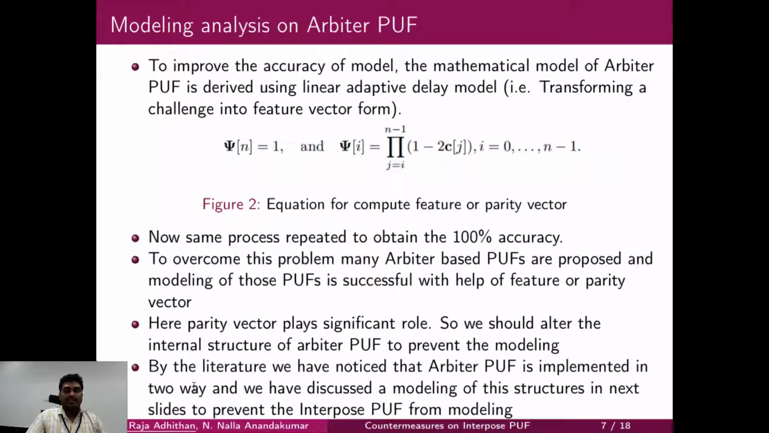From the literature we have noticed that the Arbiter PUF can be implemented in two ways. In the upcoming slides we discuss APUF 1 and APUF 2 to design an Interpose PUF, and analyze them for LR and DL.